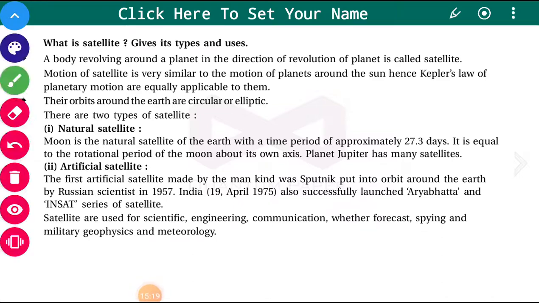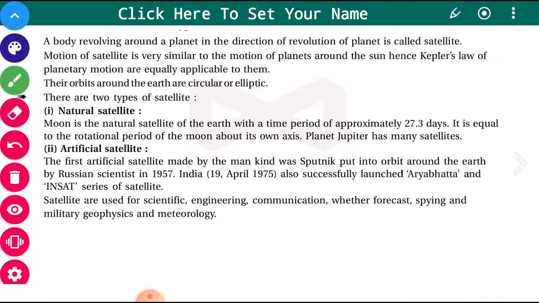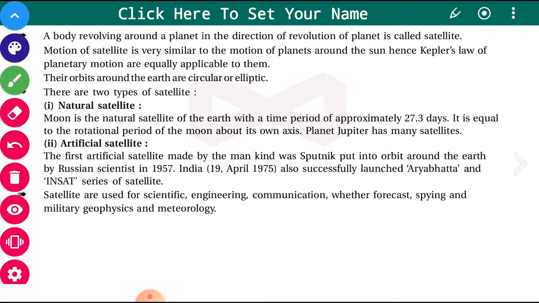Now we talk about what is a satellite. The body revolving around the planet in the direction of revolution of the planet is called a satellite. The motion of a satellite is very similar to the motion of the planets around the sun, hence Kepler's laws of planetary motion are applicable to them.